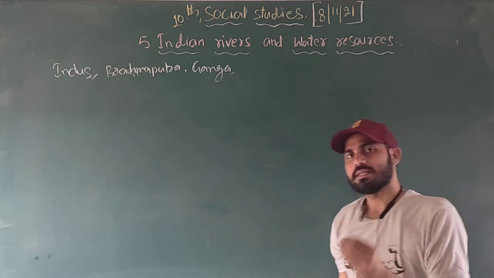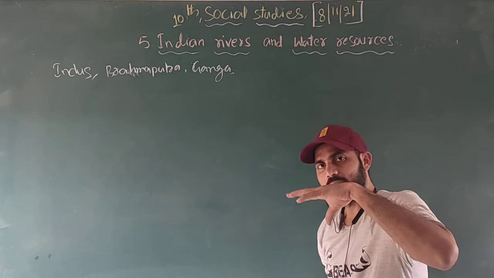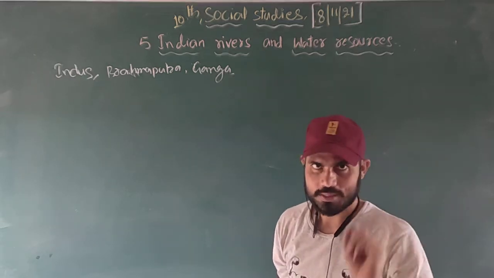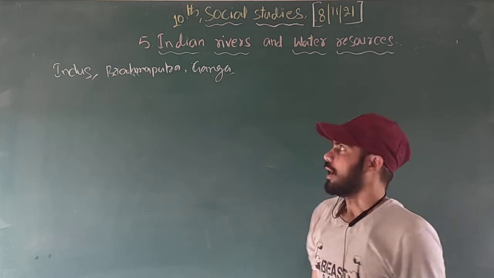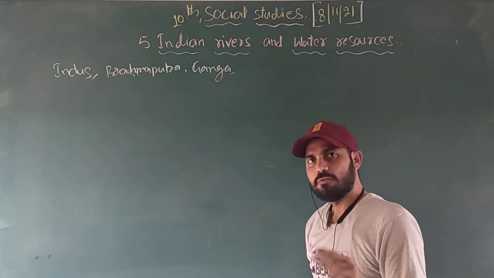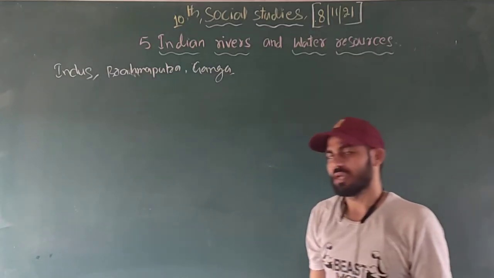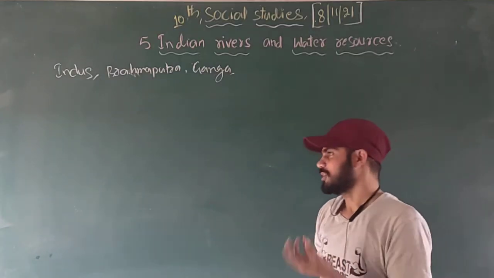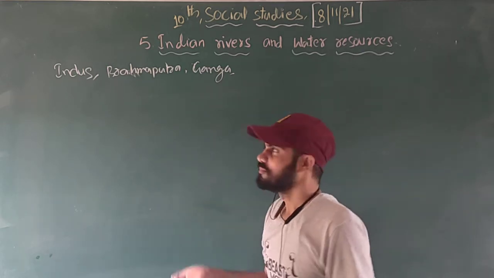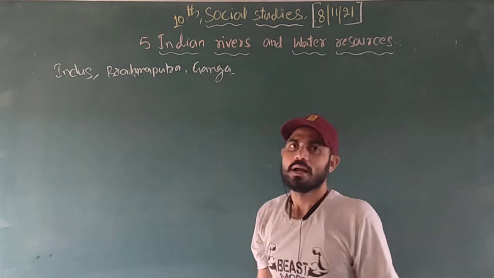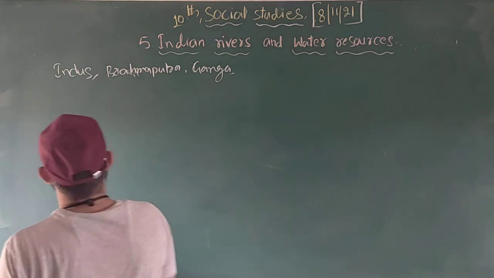While we were discussing the characteristics of the Himalayan rivers, we saw that most of the Himalayan rivers originated in almost one place. This created the V-shaped valley, and these are perennial rivers. They flow throughout the year. Why? Because they originate in the Himalayas, where snow forms. When the snow melts, even in the summer, these rivers flow continuously. Right? Let's discuss the Indus.